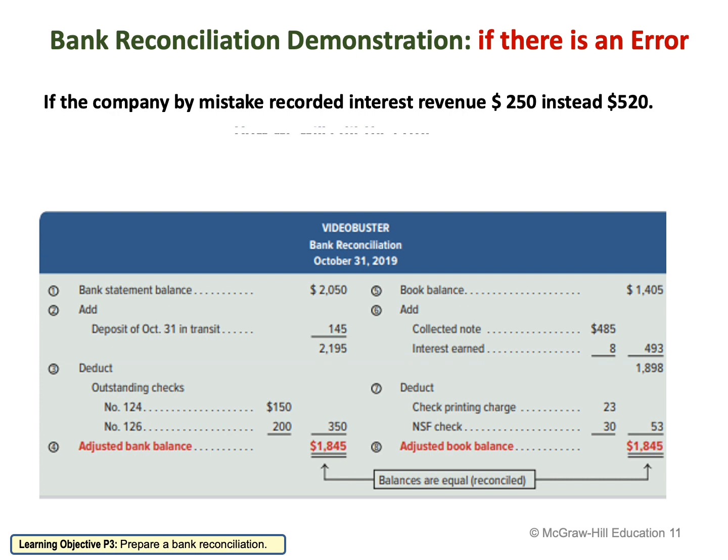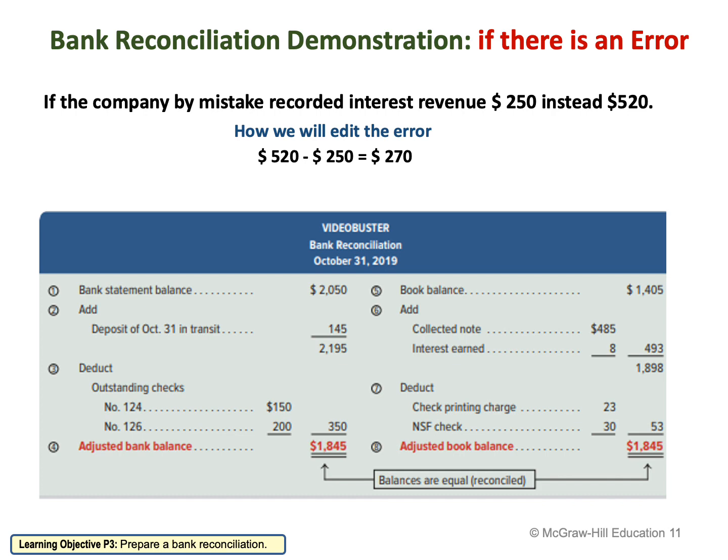So how should I fix the error? I should have recorded 520, but I recorded 250, so I have to take the difference. How much is the difference? 270. I recorded only 250, so now I have to increase my cash by 270.